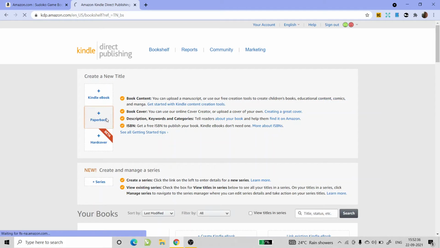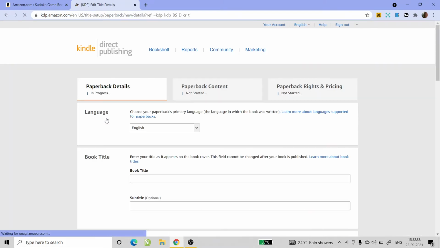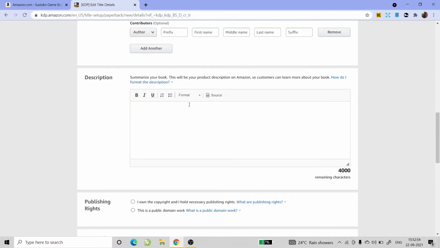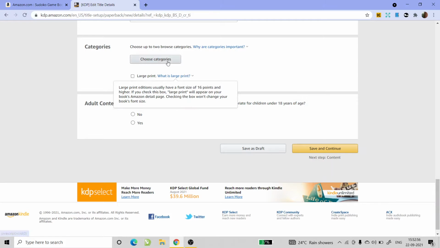For example, think you have made a Sudoku game book. For this example, let's go to Amazon KDP. You will be putting your title as Sudoku puzzle book or Sudoku game book. Below that, you will find something called categories, and choose categories.